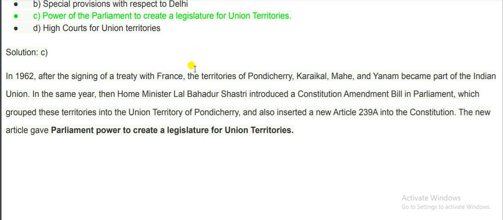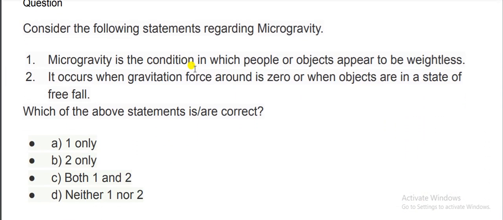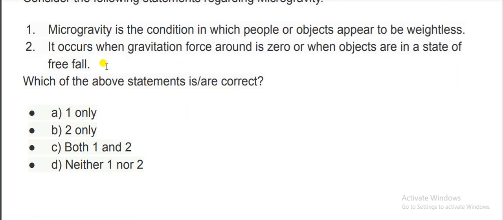Okay, so let's move to the next question. The next question is, consider the following statements regarding microgravity. One: Microgravity is the condition in which people or objects appear to be weightless. Two: It occurs when gravitational force around is zero or when objects are in a state of free fall. Which of the above is correct? A is 1 only, B is 2 only, C is both 1 and 2, D is neither 1 nor 2.